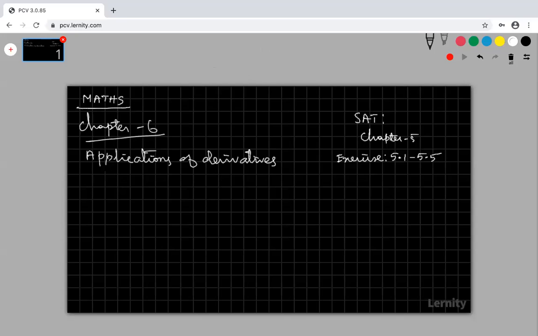Right. So now come to applications of derivatives. In this chapter, the first exercise, 6.1, is rate of change of quantities. Rate of change of quantities is not in our syllabus, it is removed. It is a deleted syllabus portion, so we don't need to concentrate on that.